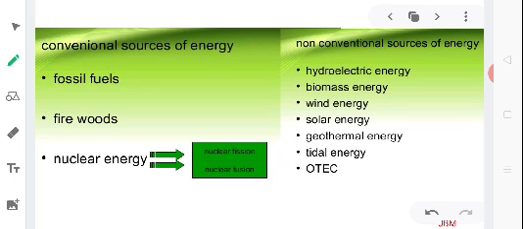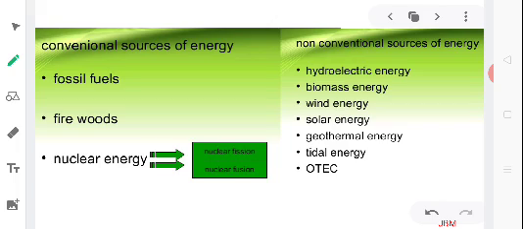Then, obviously, the question arises: what are the non-conventional sources of energy? Actually, non-conventional sources of energy are those sources which are not commonly used. With more and more technological advancement and progress, our demand for energy is increasing day by day. The conventional sources of energy like the fossil fuels are available in limited quantity and are non-renewable in nature. Therefore, we cannot go on exploiting these resources blindly.